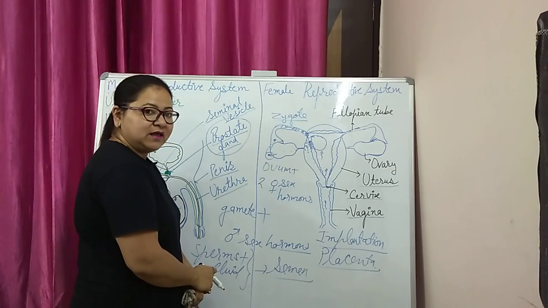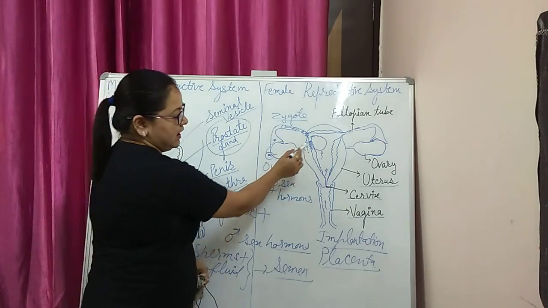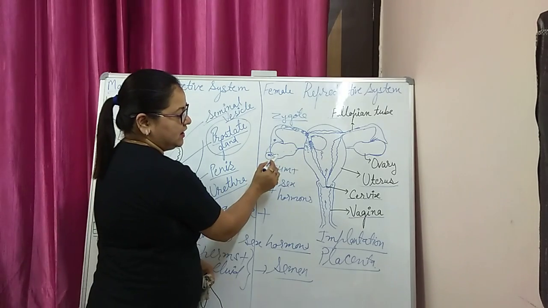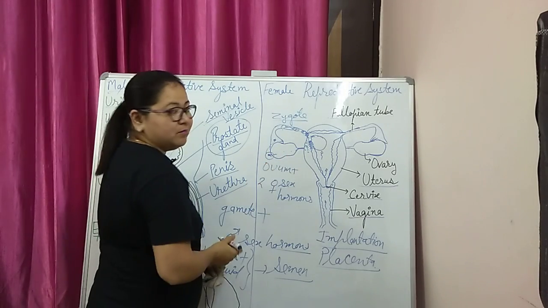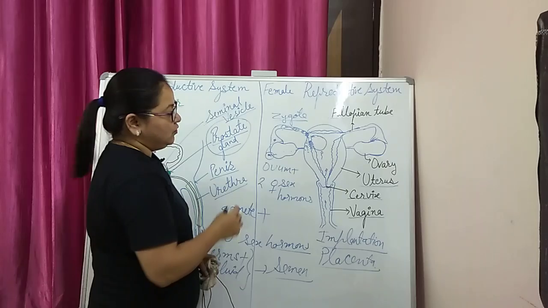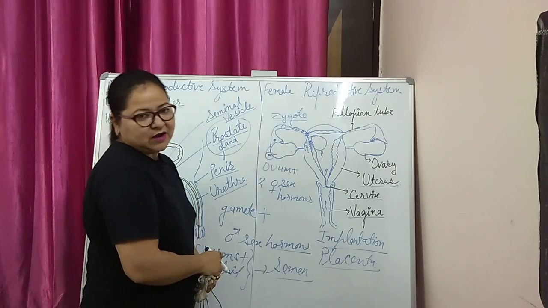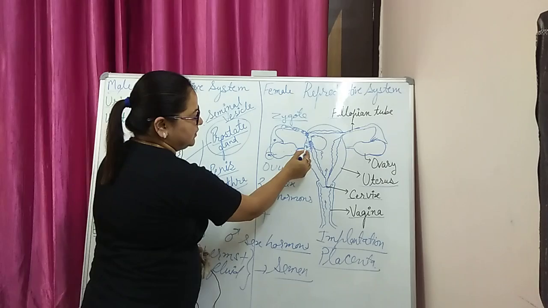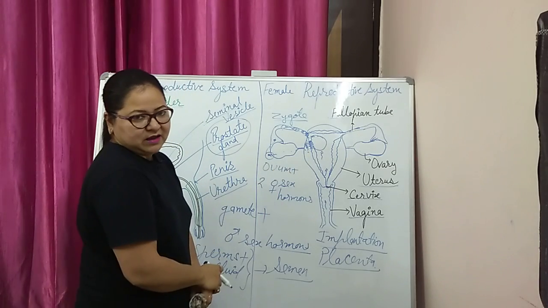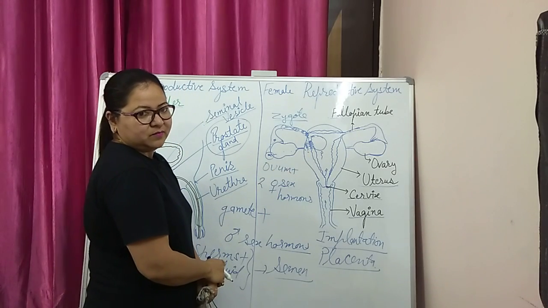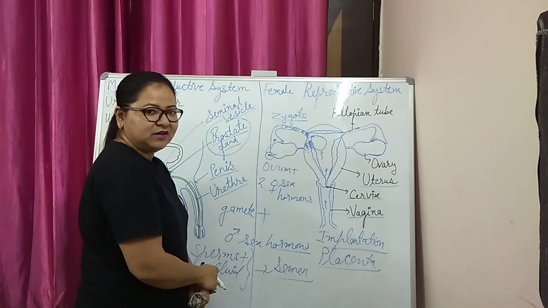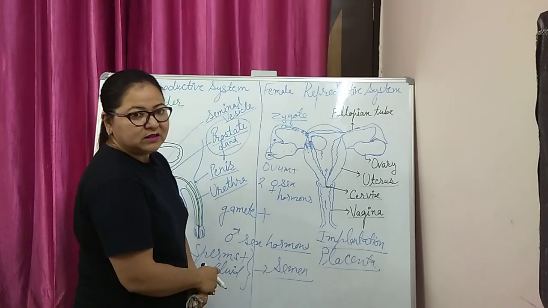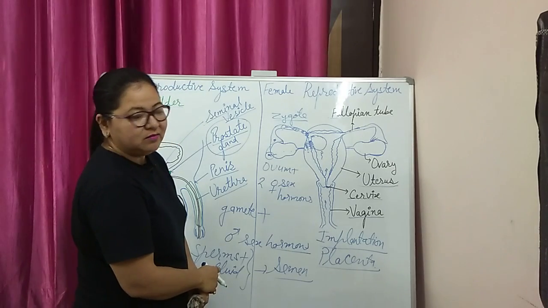It is the place from where the embryo gets nutrition and oxygen from the mother, and during the process it also forms nitrogenous waste and carbon dioxide that are released into the mother's blood sinuses. So it is the place of exchange of material between the developing embryo and the mother.